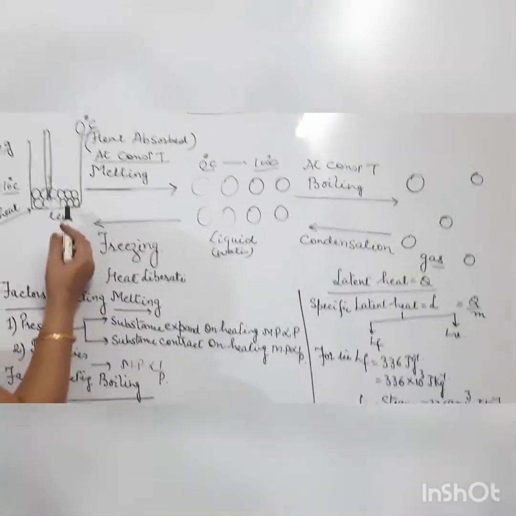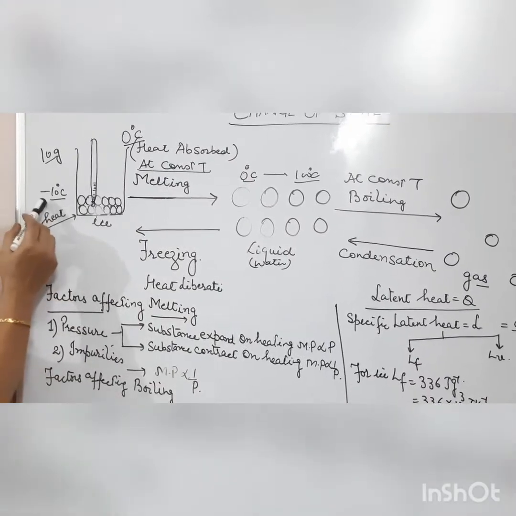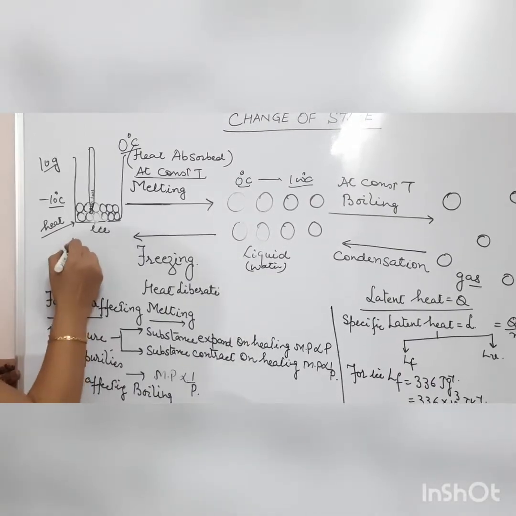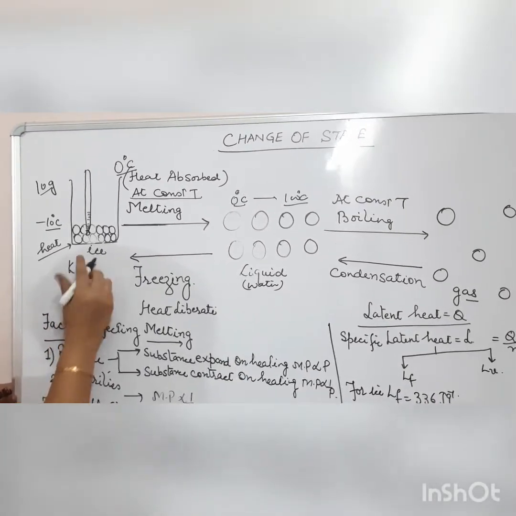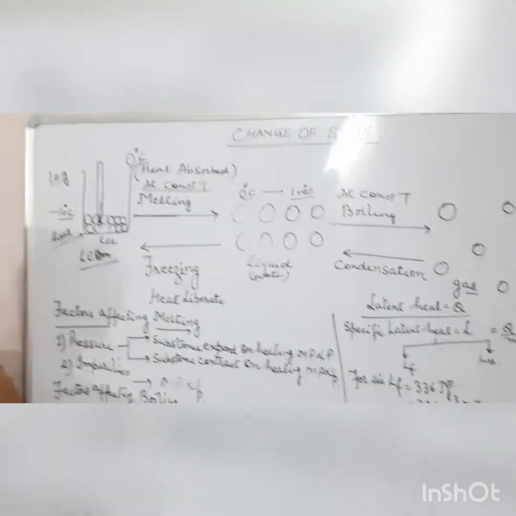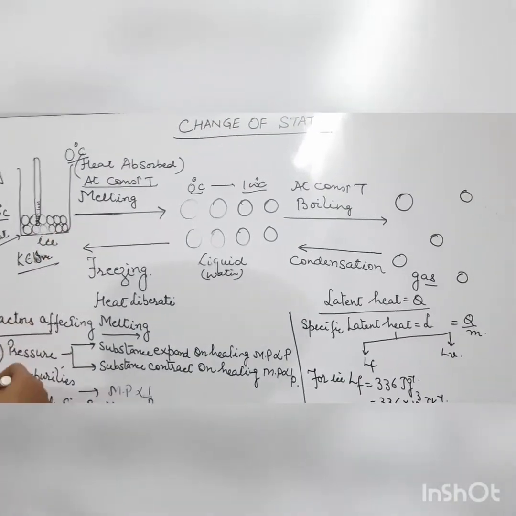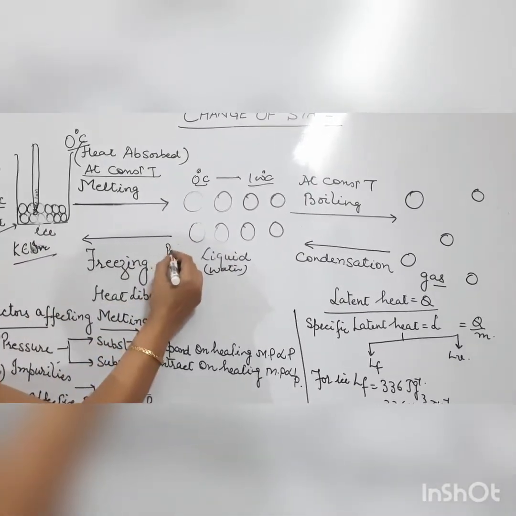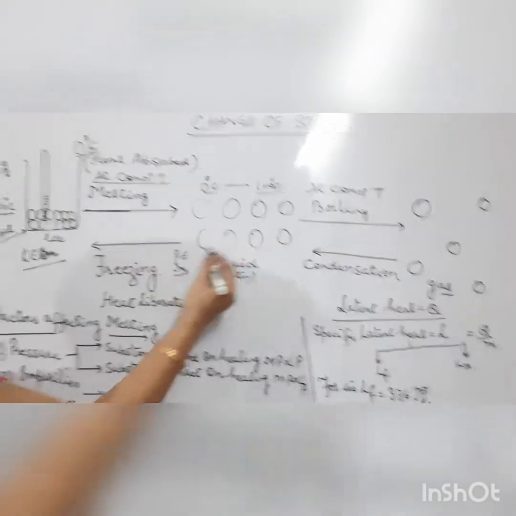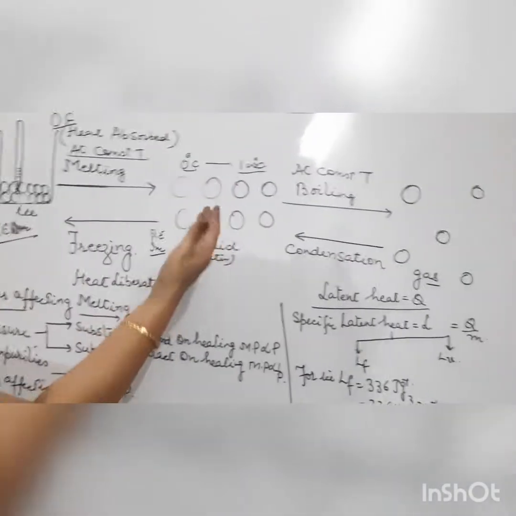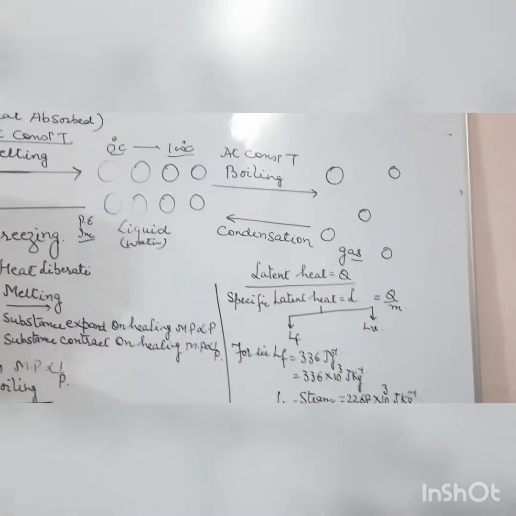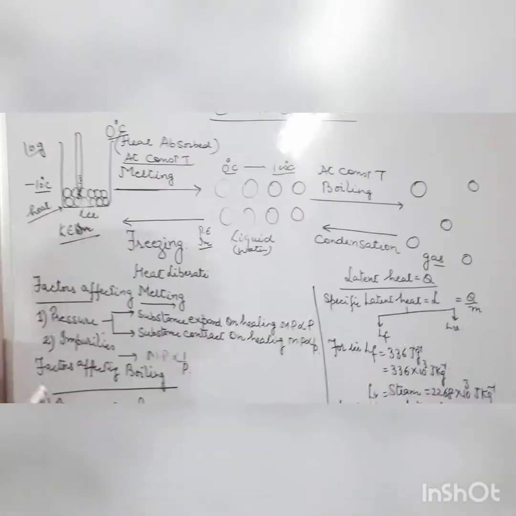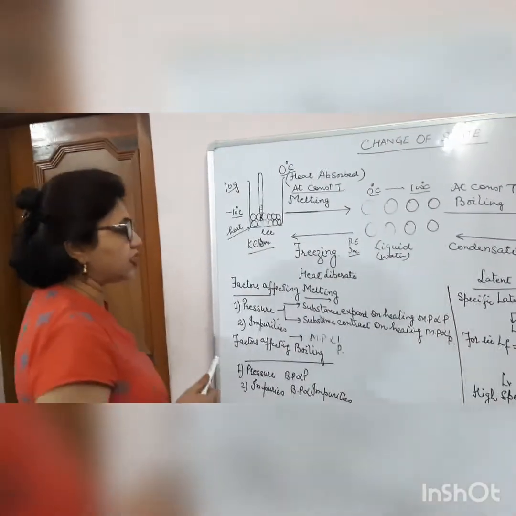Next, when there is a change in temperature, suppose minus 10 to 0 degrees Celsius, the molecules' motion will increase, and with that their kinetic energy increases. But during the state change, during melting, boiling, freezing and condensation, the space between the molecules will increase, and with that their potential energy increases. In the same way in boiling, the intermolecular spaces increase, again increasing potential energy. So remember that during the state change, the potential energy of the molecules increases.